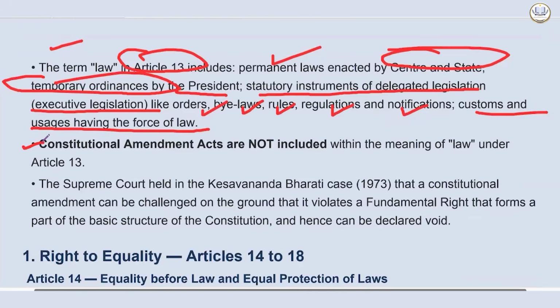Constitutional Amendment Acts are not included within the meaning of law under Article 13. The Supreme Court held in the Kesavananda Bharati case, 1973, that a constitutional amendment can be challenged on the ground that it violates a fundamental right that forms a part of the basic structure of the Constitution, and hence can be declared void. This was the tussle going on between the executive and the judiciary, specifically in the 1970s.